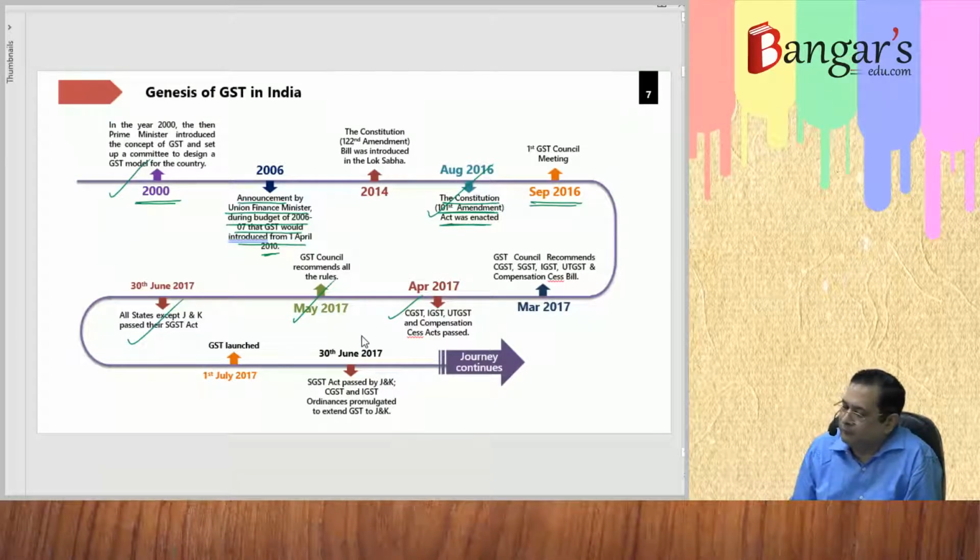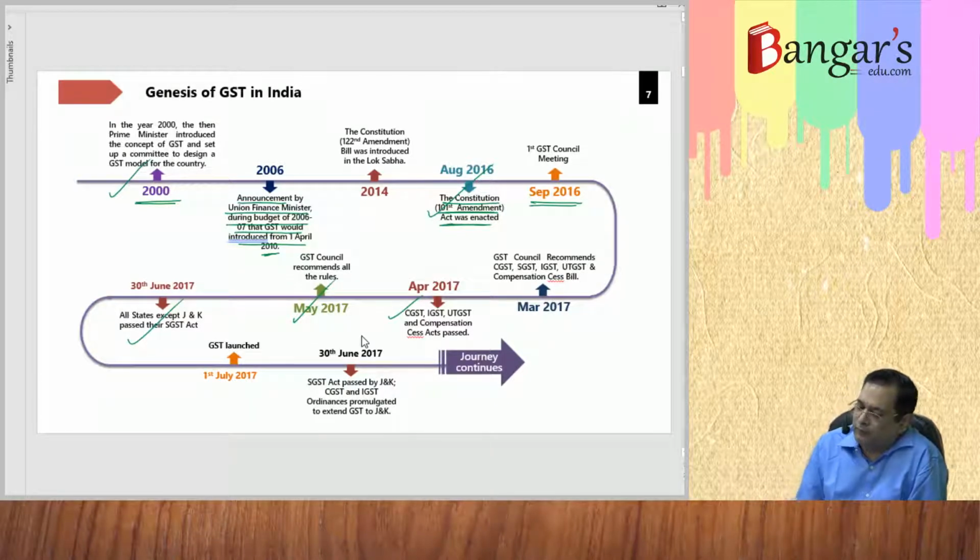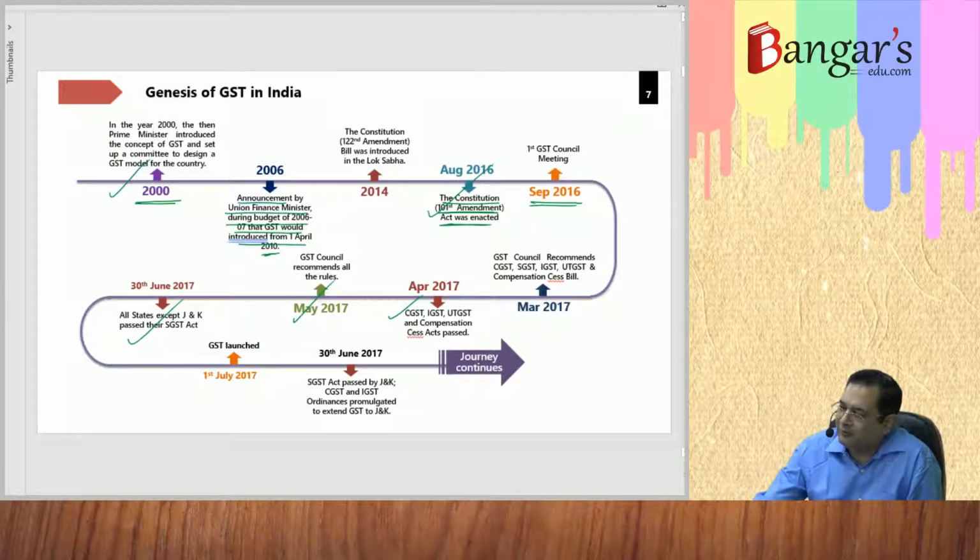Since 1st of July 2017, now it is October 2019, that journey is going on, and we are revising more and more forms and making them more and more simplified.